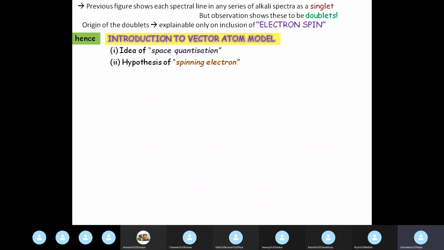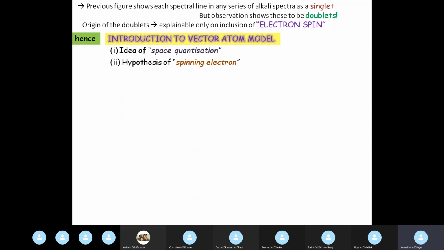I remember in my NET examination, the written examination of NET, all of you I hope know the NET examination, national eligibility test that you have to give to do PhD through CSIR or UGC. In that examination, I remember this exact vector atom model, selection rule, these things that are the part of this particular lecture that I'm telling you. I remember answering questions from this part. So these are very important concepts.